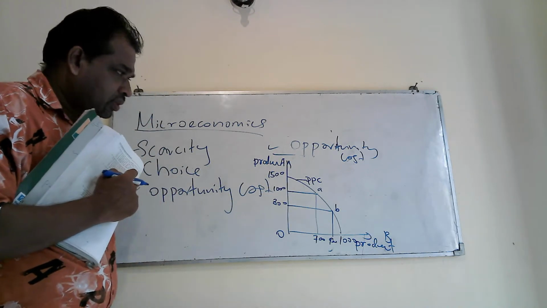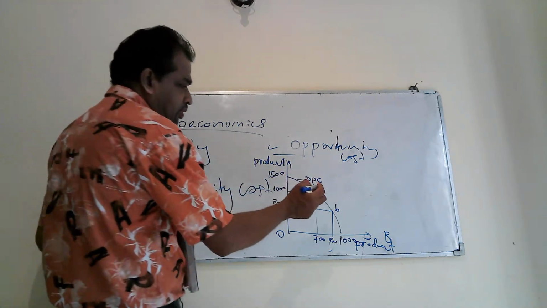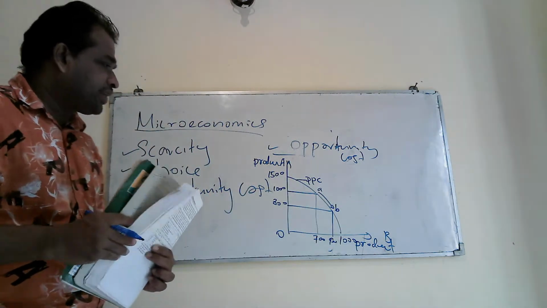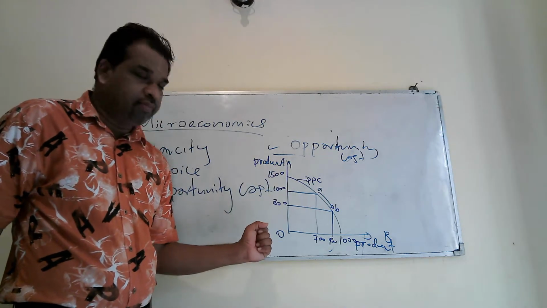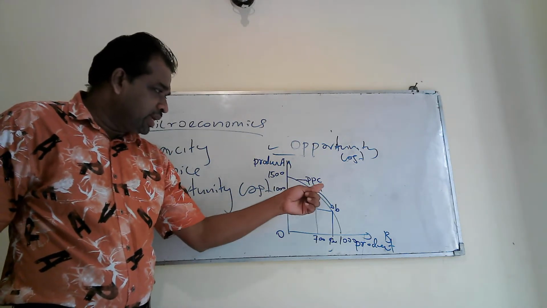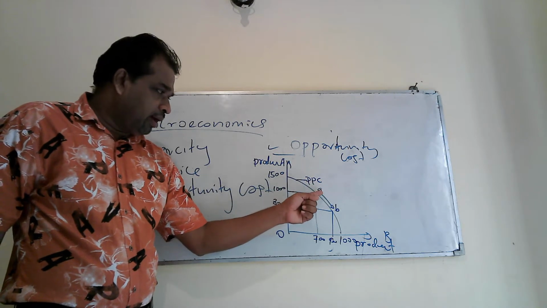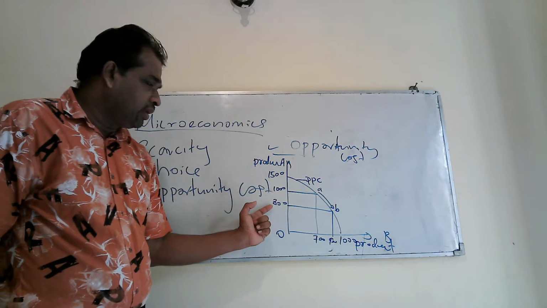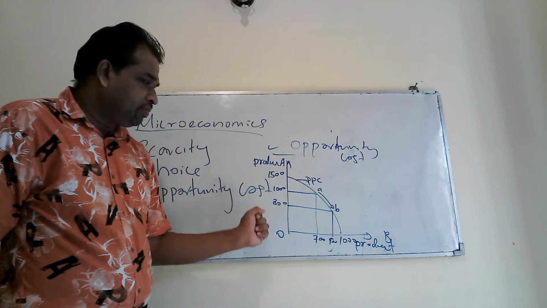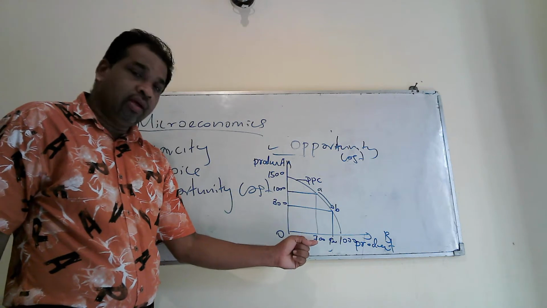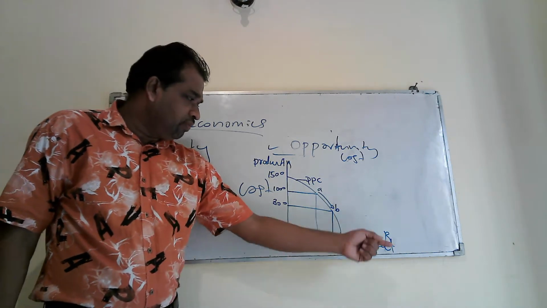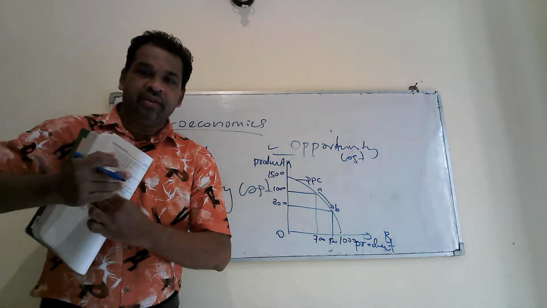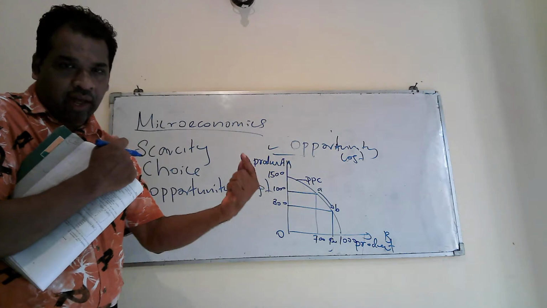Then, if you want to increase the production of product B, you have to definitely sacrifice some units from product A. You understand what is happening here: when you move from combination A to B, you have to reduce production from 1,000 to 800 of product A, and you can increase production from 700 to 900 of product B. That is what you sacrificed when you increase the production of product B. You can talk the other way around also.